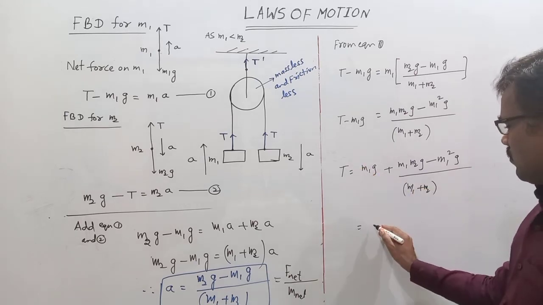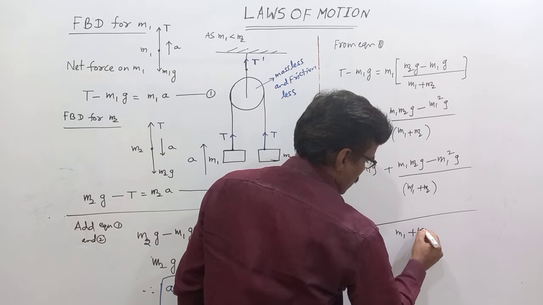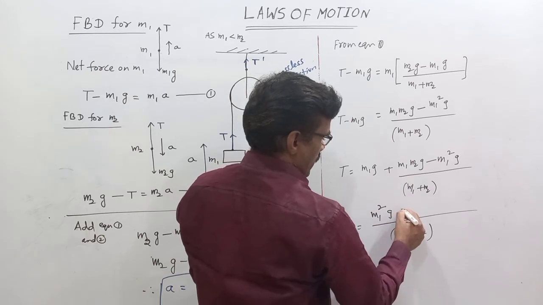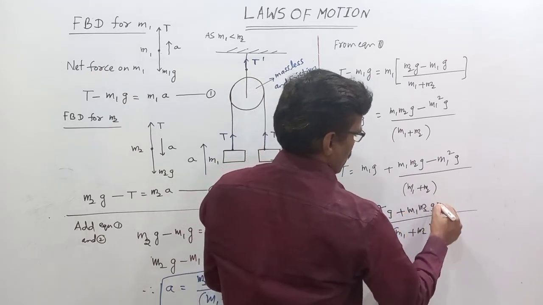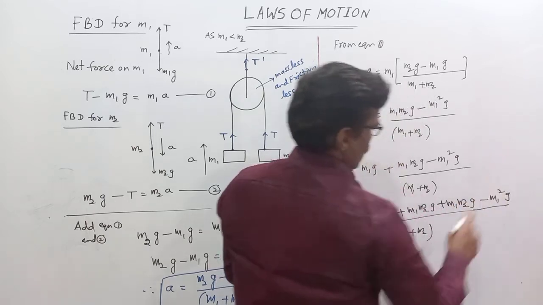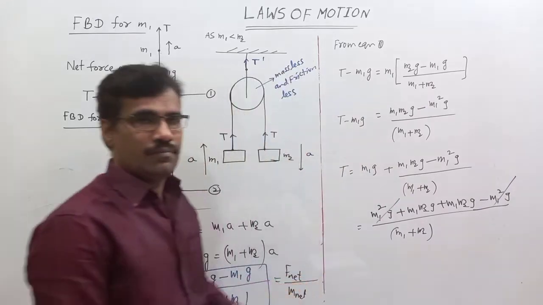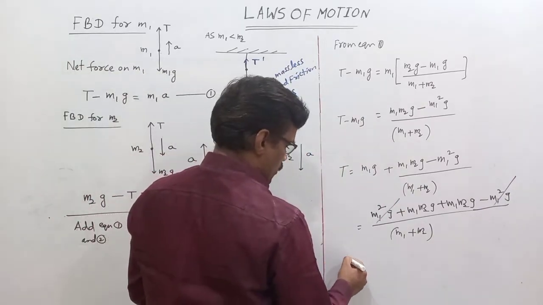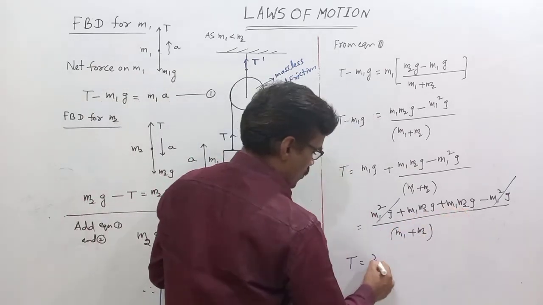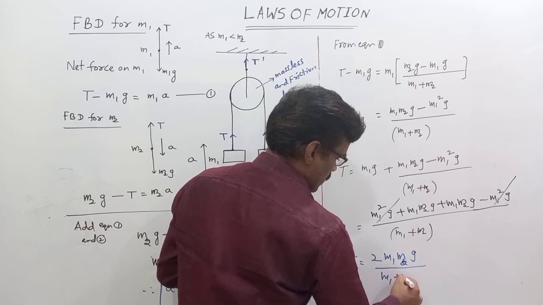Here take LCM. LCM is M1 plus M2. Multiplying here, M1 square G plus M1 M2G plus M1 M2G minus M1 square G. Here the first and last terms cancel. Then the tension in the string which is connected between M1 and M2 is 2 M1 M2G divided by M1 plus M2.